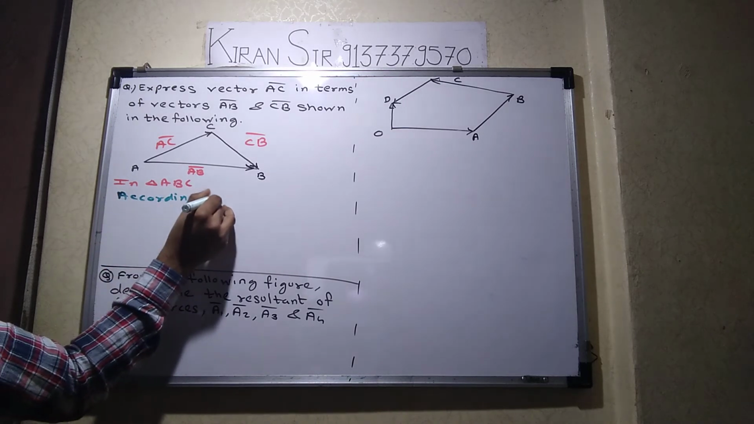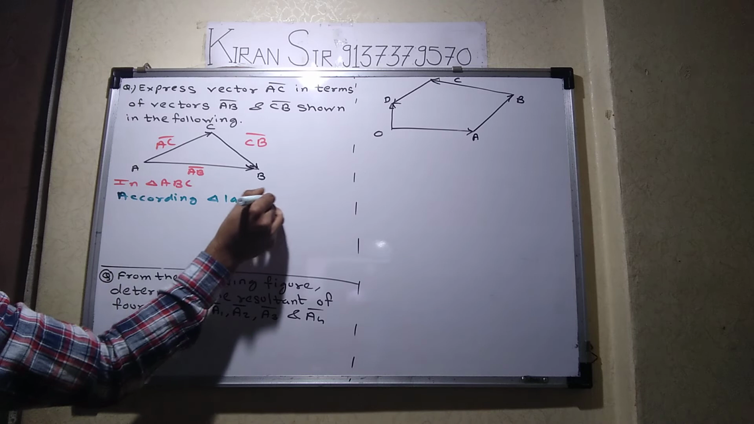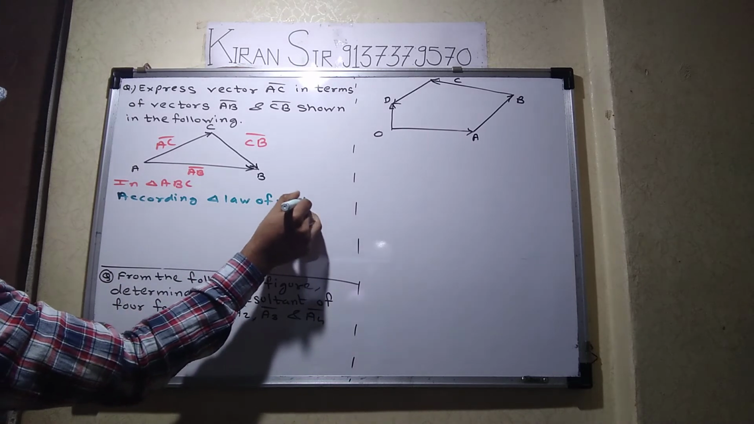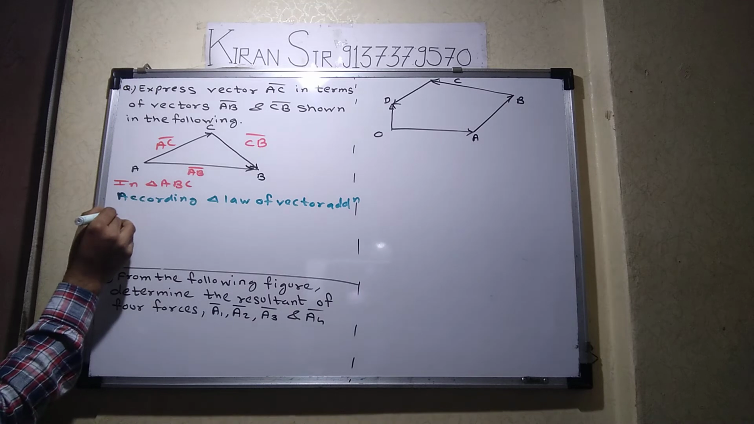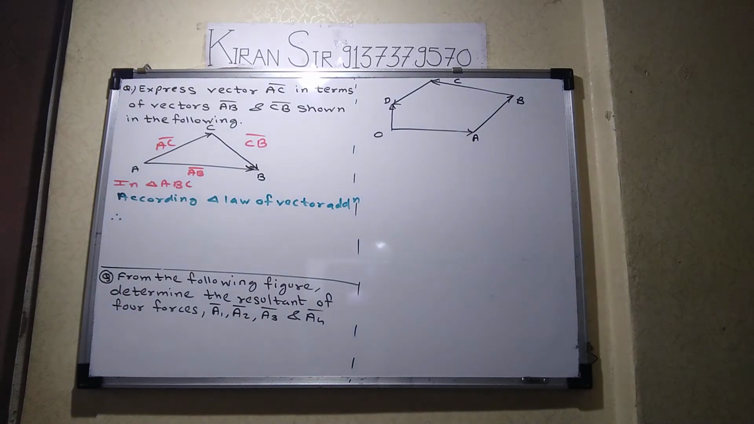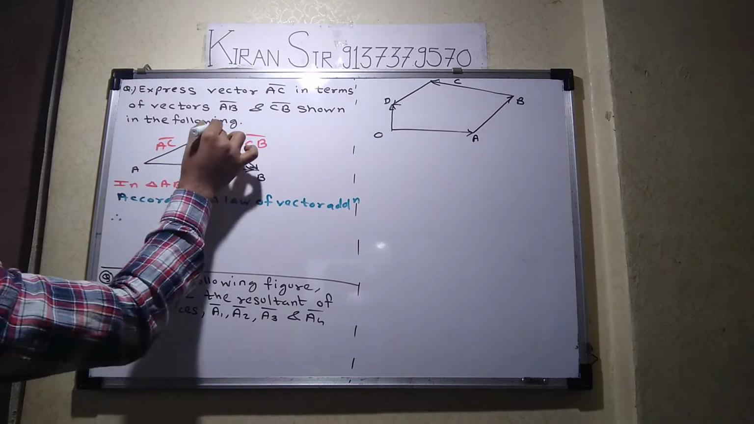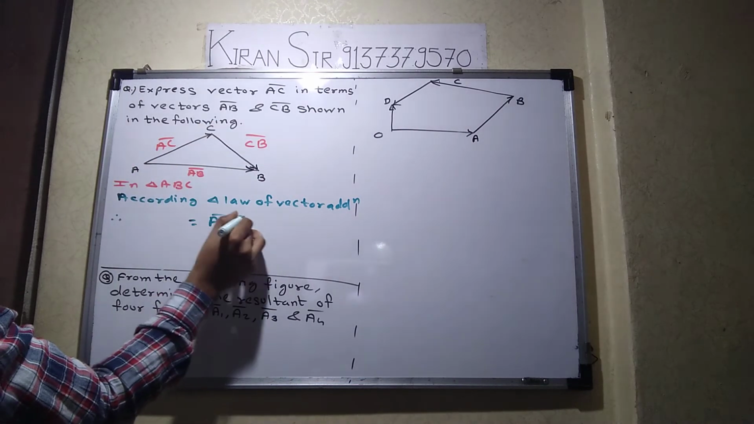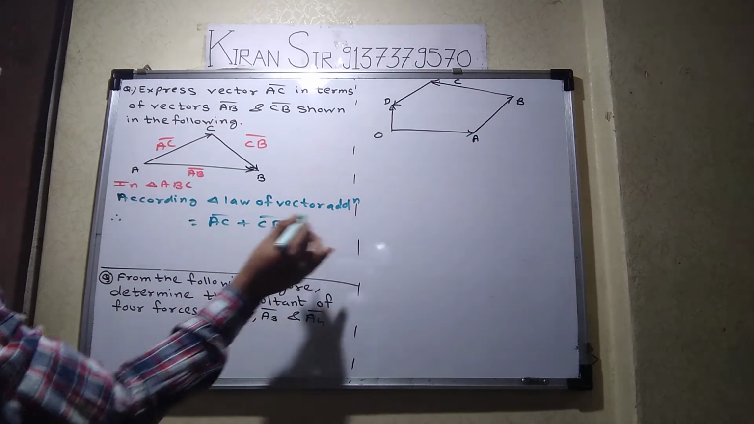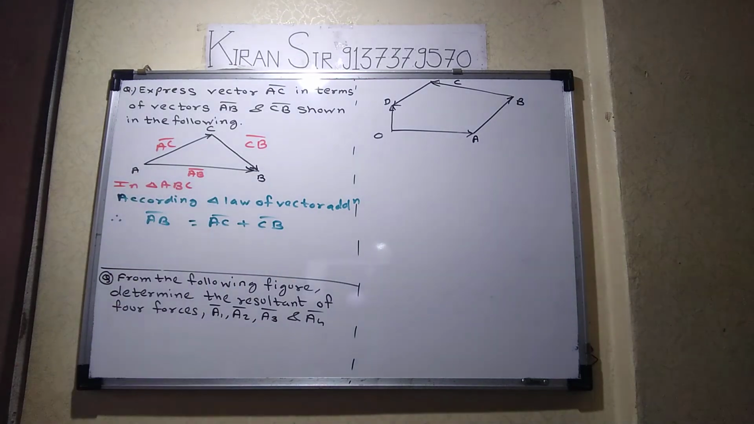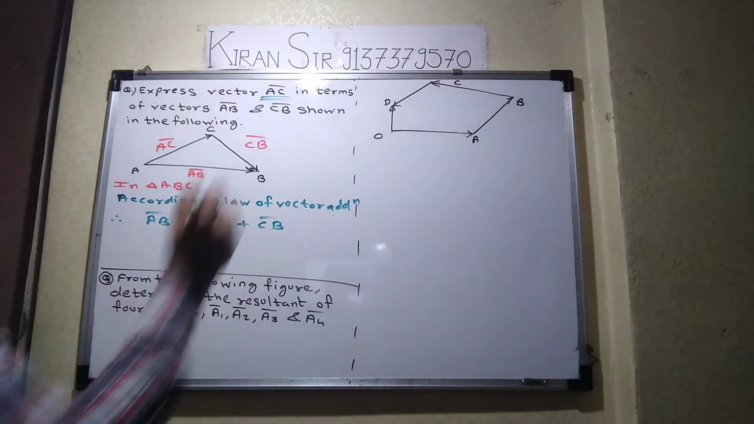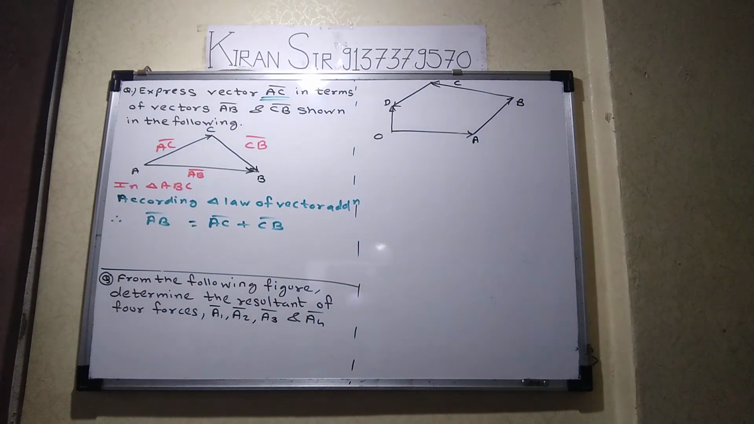of vector addition, vector addition states that the sum of two vectors having same sense of direction. So AC bar and CB bar have the same sense of direction, while AB bar is in the opposite sense of direction. This is the triangle law of vector addition. So what is given? What is the question? The question is, we have to express AC bar.